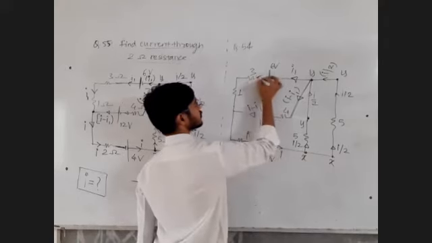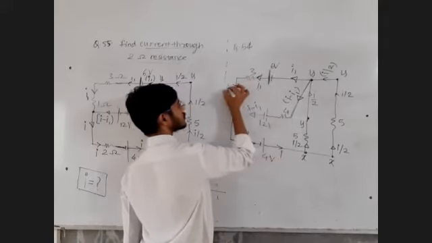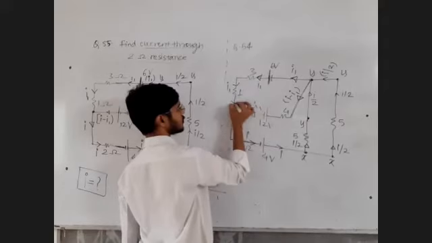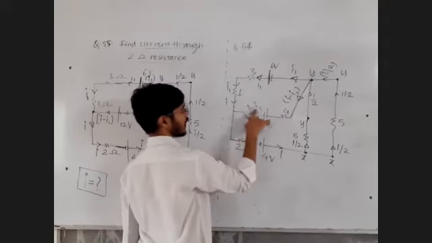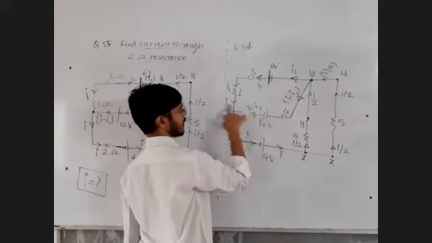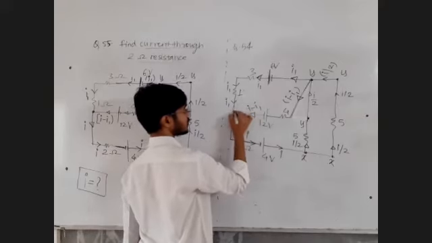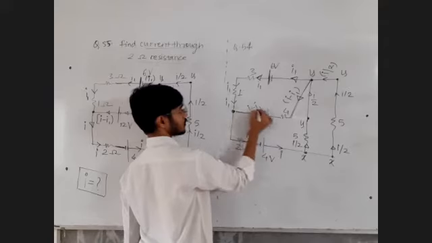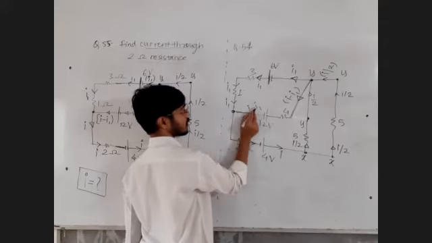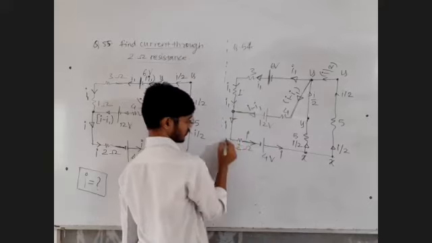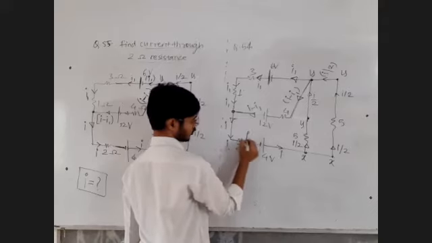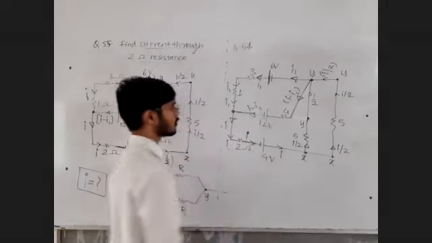This current I1, so this I1 and I minus I1 will combine. I1 minus I1 cancel. What will remain? I. That's the current I, which is asked. And that is the same current you are asked, the current through the 2 ohm resistance.